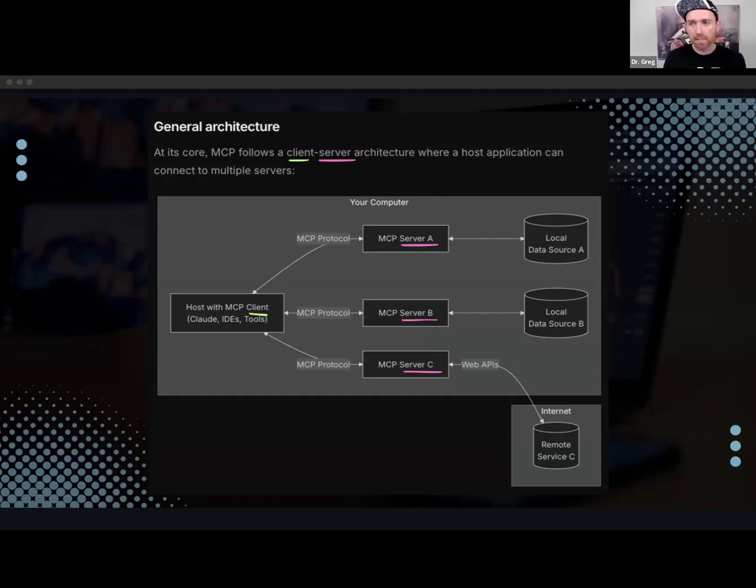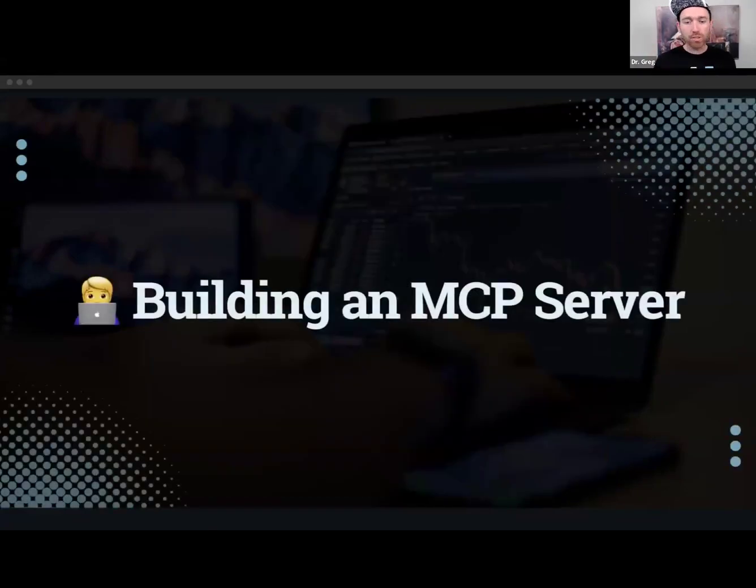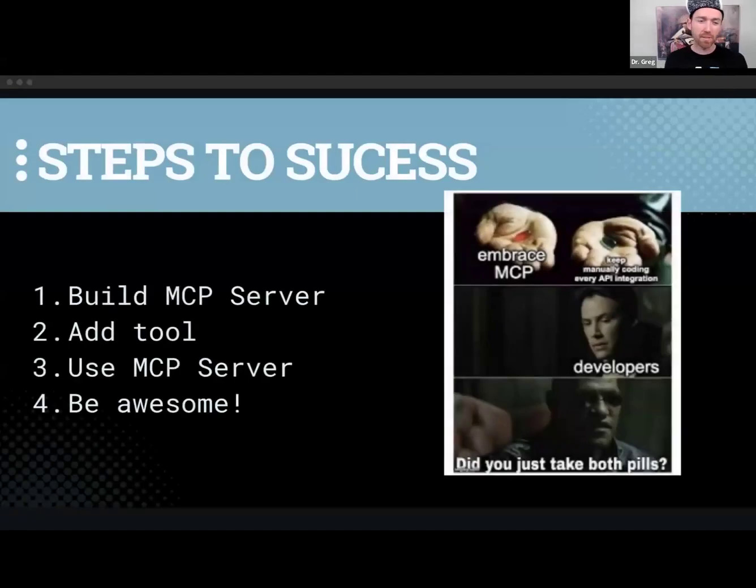Okay, so typically we're going to leverage it on the building, the server side. Let's see how that works exactly. So Wiz, you're going to show us today how to build our very own MCP server. We're just going to set it up, add a tool, and then show everybody how we can actually consume the good stuff that the server is putting out.